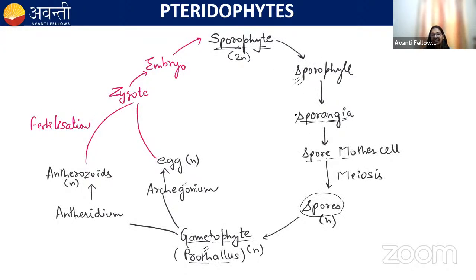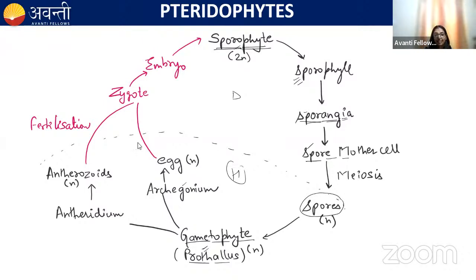There are sporophylls and sporangia. These are also diploid. Spore mother cells are diploid. But the spores, you can see, are haploid. So this is the haploid phase, right? This zygote is diploid. So you can see this is the diploid phase, this is the haploid phase. That is why the life cycle is known as haplodiplontic.